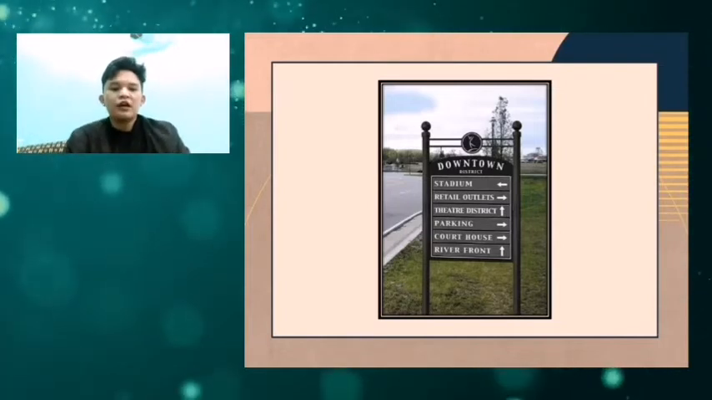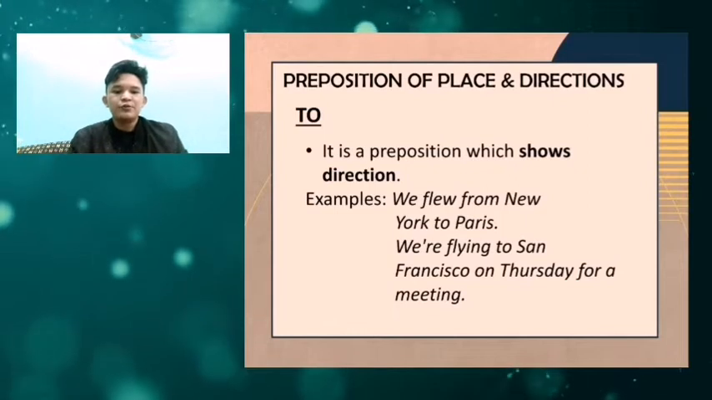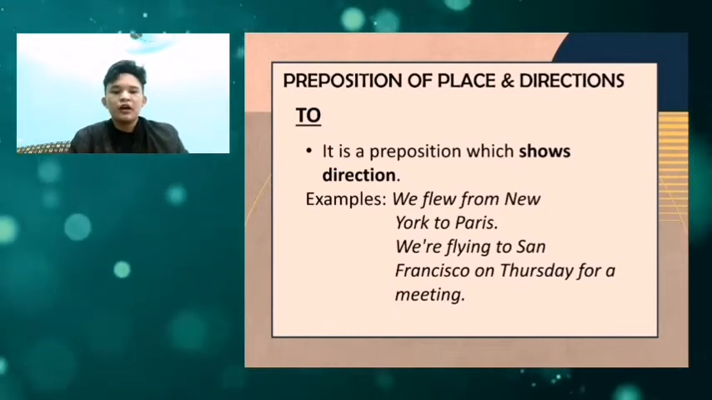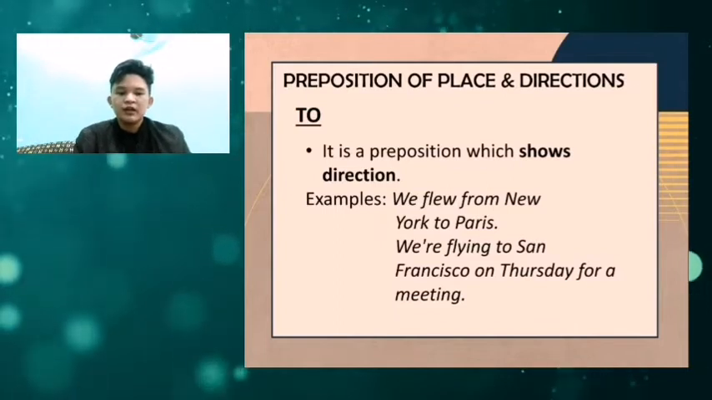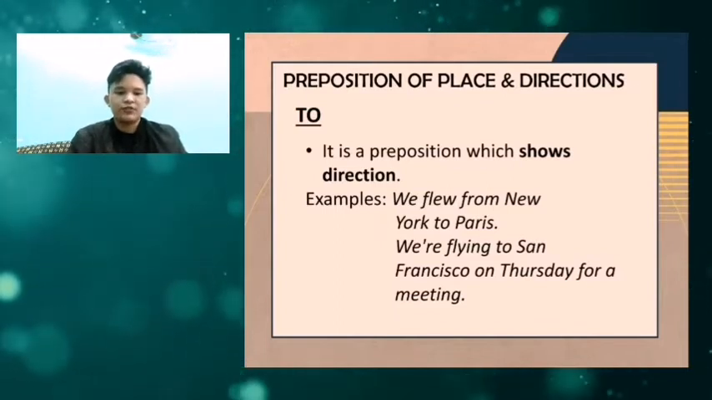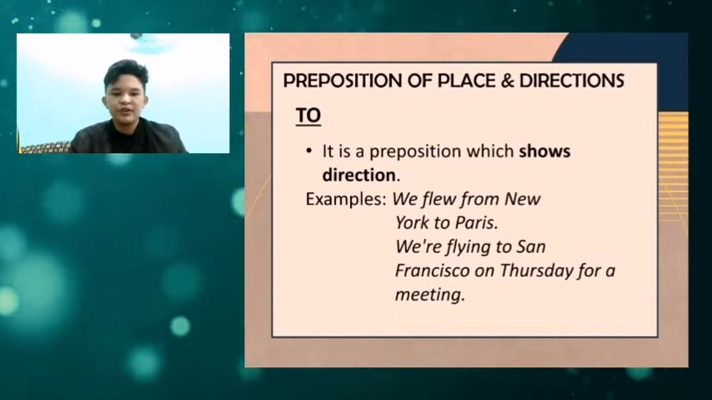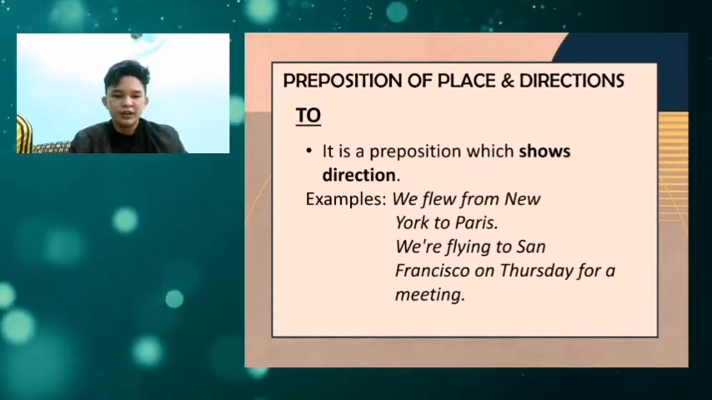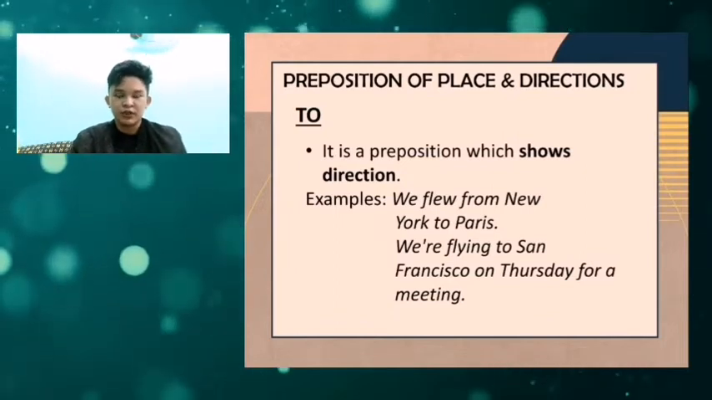So, examples of the preposition to. We flew from New York to Paris. Where is the subject going to? To Paris. Another example, we're flying to San Francisco on Thursday for a meeting. Where is the subject going to?